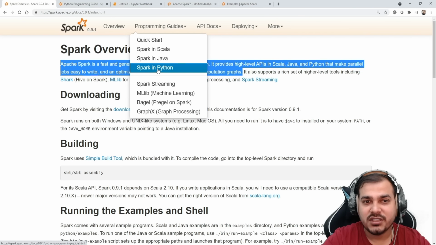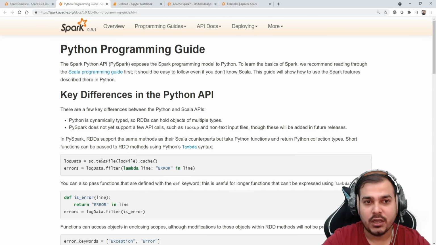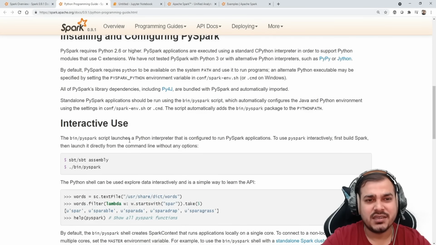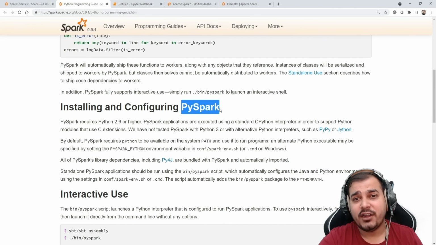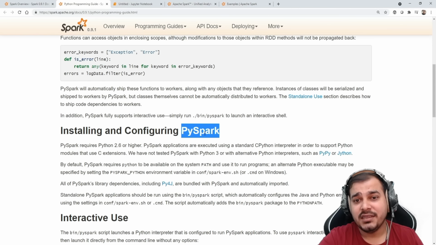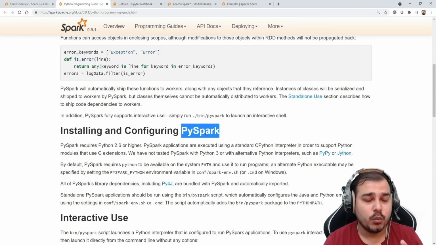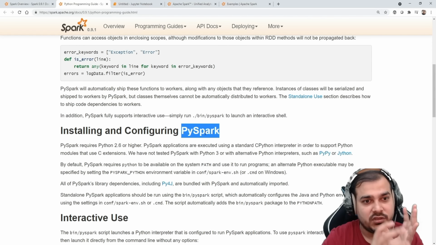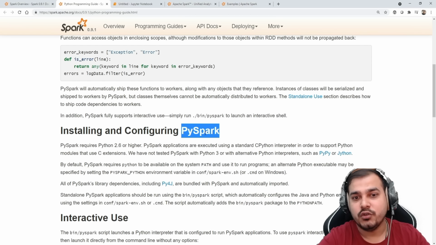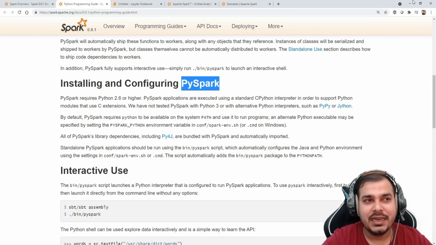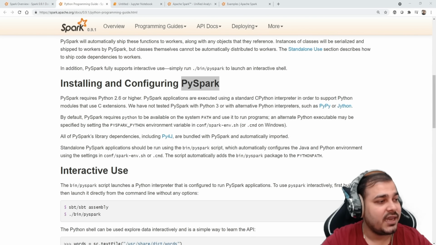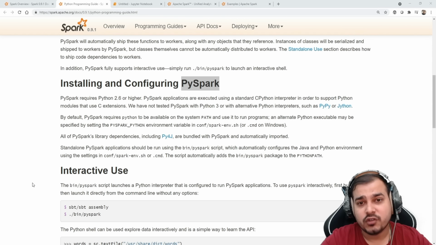Now if I search for Spark in Python, this page will open, and we'll discuss how to install it. In this video we'll install the PySpark library. PySpark is pretty amazing. If you want to use Spark functionality with Python, you basically use this specific library. Let's proceed and see how we can quickly install the specific libraries and check out what all things we can actually do.